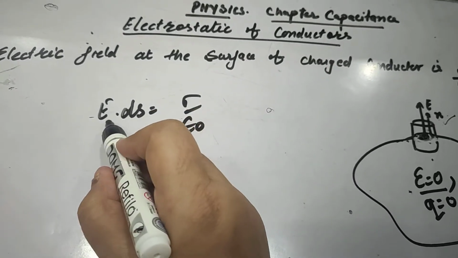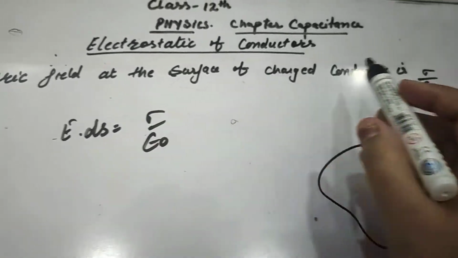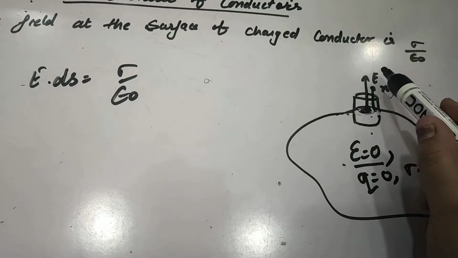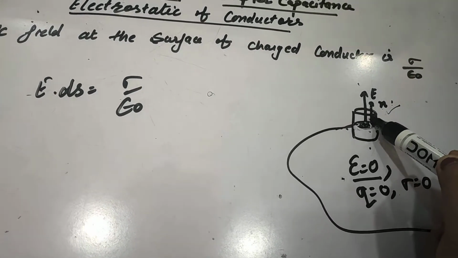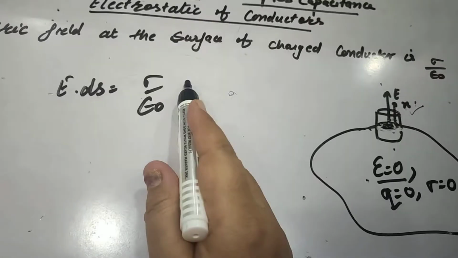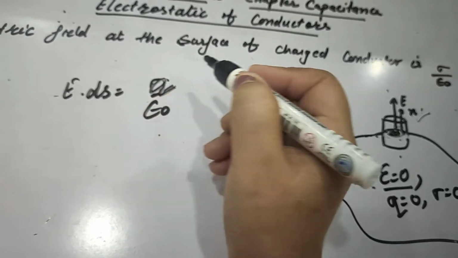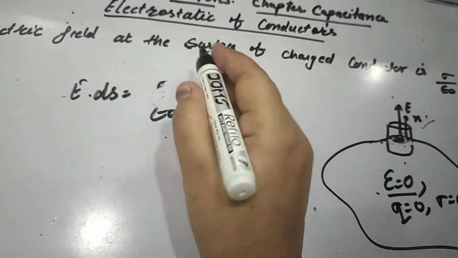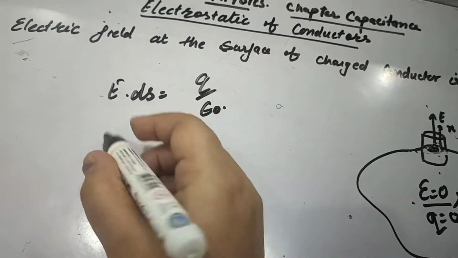I have not put the vector sign here because we can see clearly that the angle between E and the normal to the surface is 0 degrees and cos 0 is 1. So E ds is equal to Q upon epsilon naught by Gauss law.